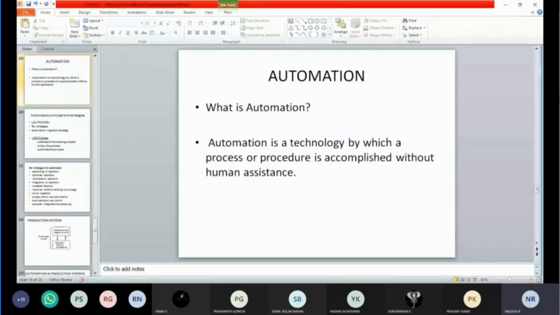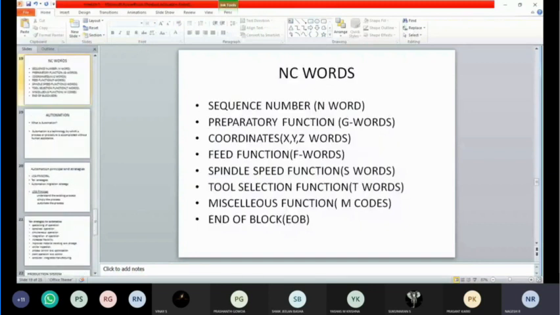Can anyone say what is automation? Without human help, the process can be executed. Right. Any other answers?